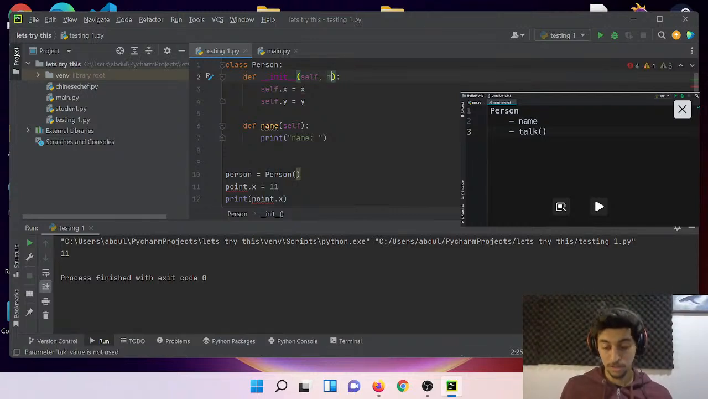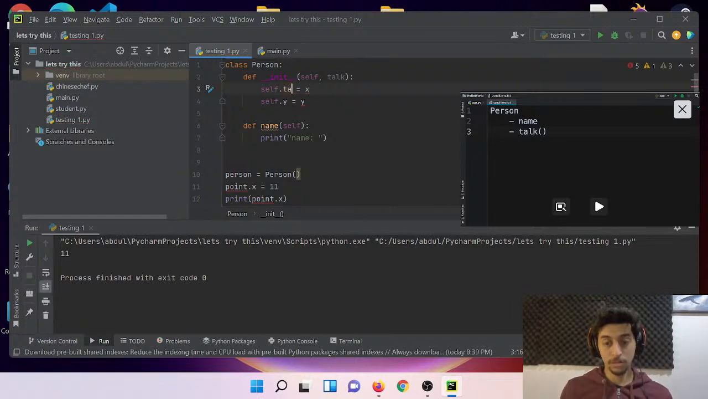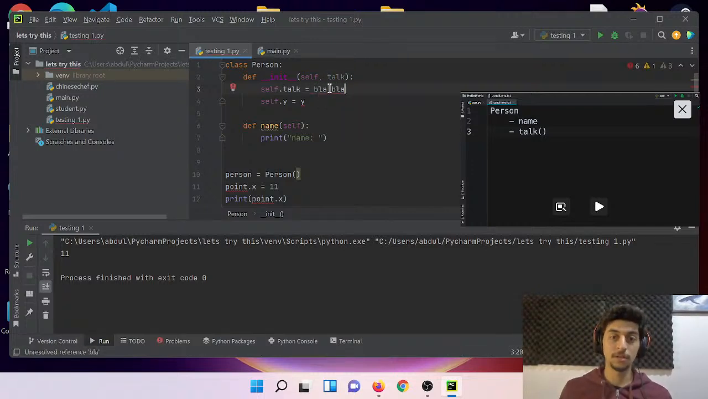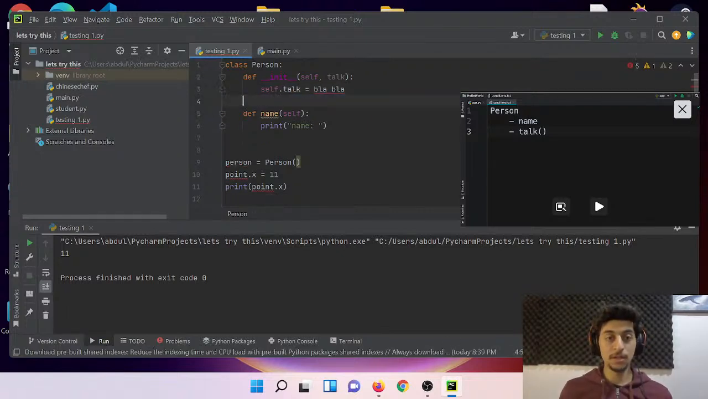And talk, I don't know, talk, and here self.talk equals blah blah. Let's see. And here delete define print point x. Now wait. Name, no. Wait. Person equals person.